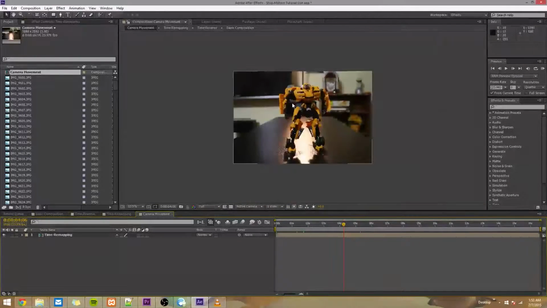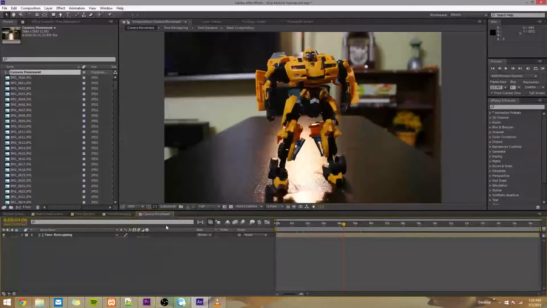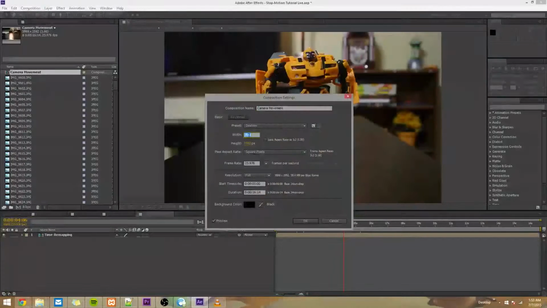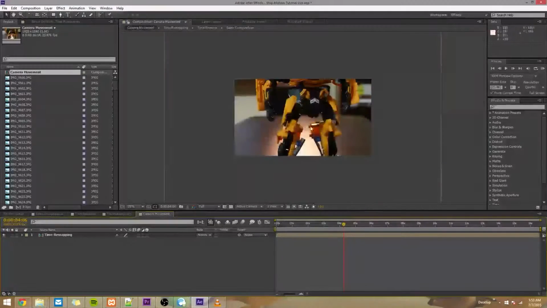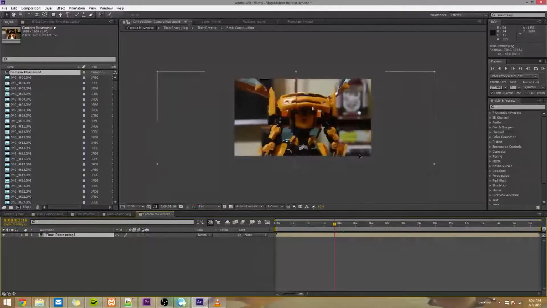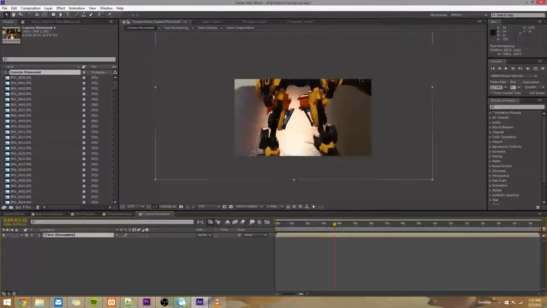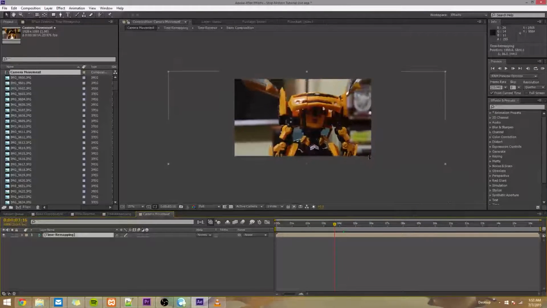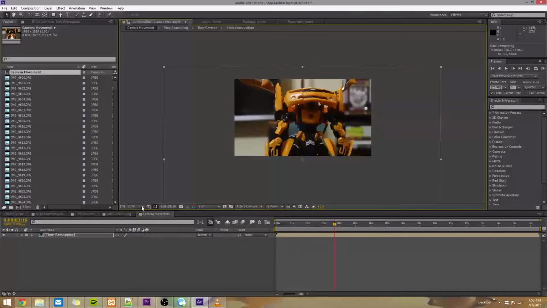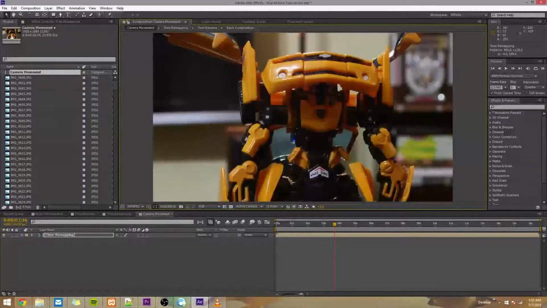So our actual video is going to be a 1080p HD video, and the size of those are 1920 by 1080. So I'll go to composition settings, and I'll change ours to 1920 by 1080. So the width is 1920 and the height is 1080. Press OK. So you can already see how much wiggle room we have. Now you can select the layer, which is our animation, and you can drag it around, and you can see that it'll look good because it's not being stretched, it's bigger than the video. It'll look good no matter where we drag it, as long as you don't drag it so far that you can see the edges.